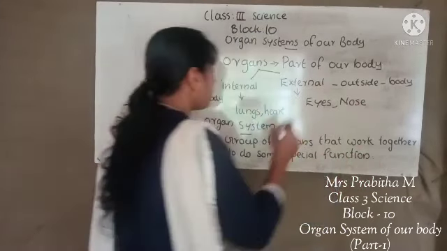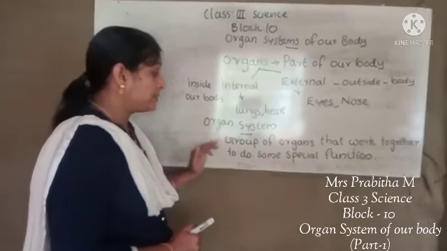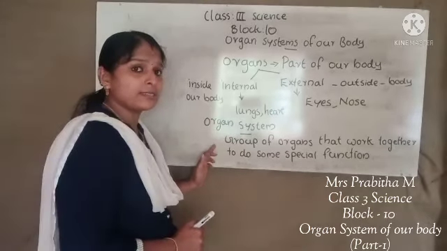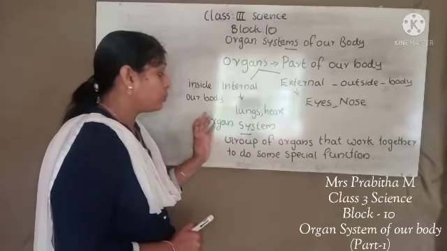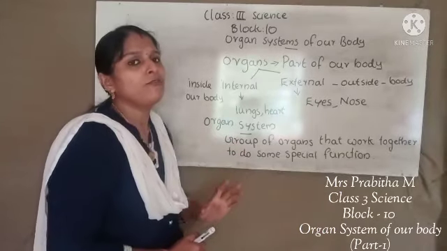So what is an organ system? An organ system is a group of organs that work together to do some special work or special function.